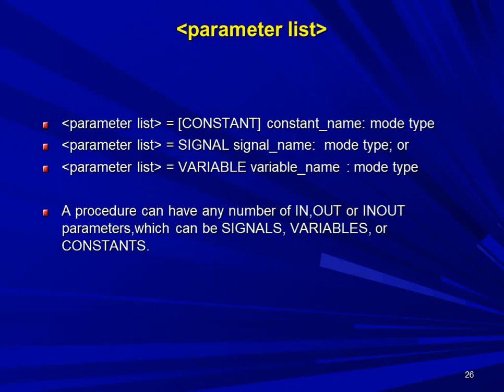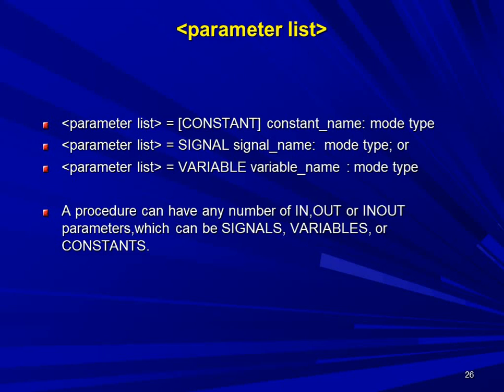While writing the procedure parameter list, you can mention the constant, signal, and variable also. Now let's see how to declare the constant. Constant_name colon its mode, its type. Signal_name its mode, its type. And variable_name colon its mode and type. Okay, this is about the parameter list.